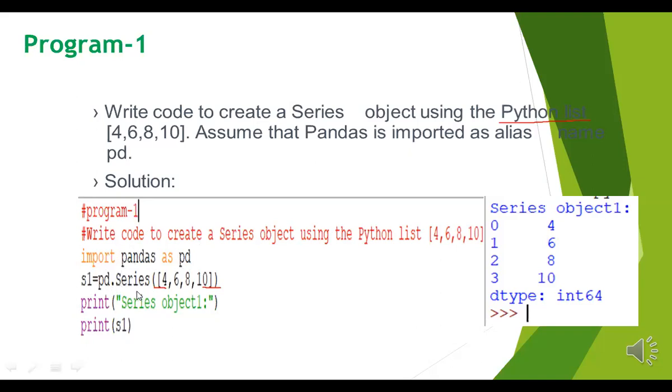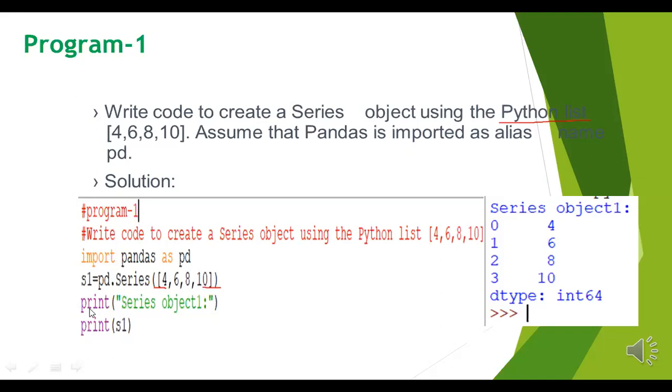I am creating a series. Series is a function, that's why first you have to use a normal bracket, and a square bracket for the list. Remember it. Inside the normal bracket you have to use a square bracket for the list. So 4, 6, 8, 10 I have written here.